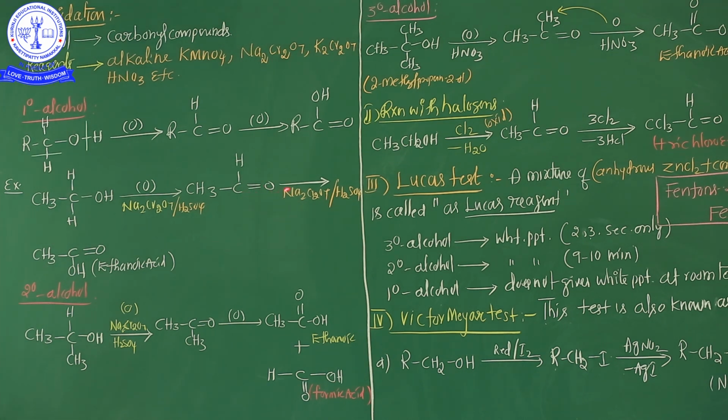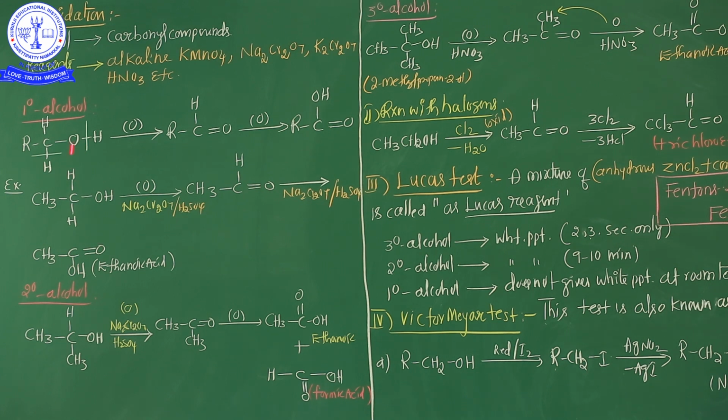And again this product is treated with oxygen in the presence of Na2Cr2O7. Now finally what happened here: CH3 as usual, and C double bond O as usual, but here oxygen is attacked directly onto this compound. Finally ethanoic acid is formed.